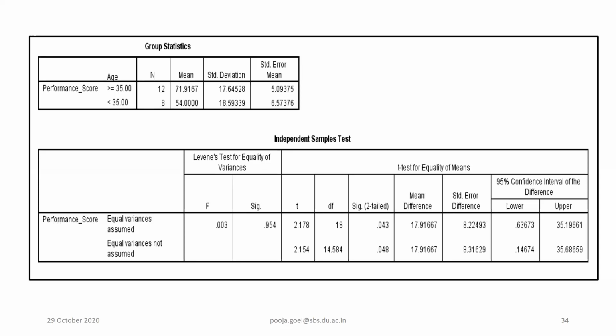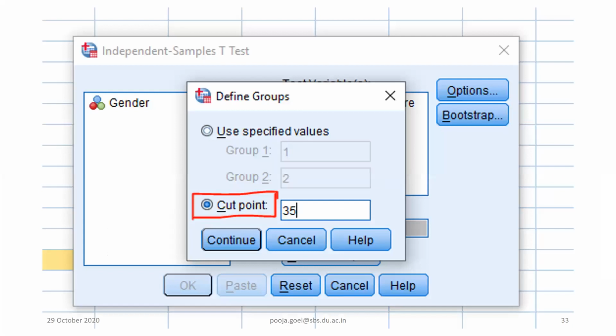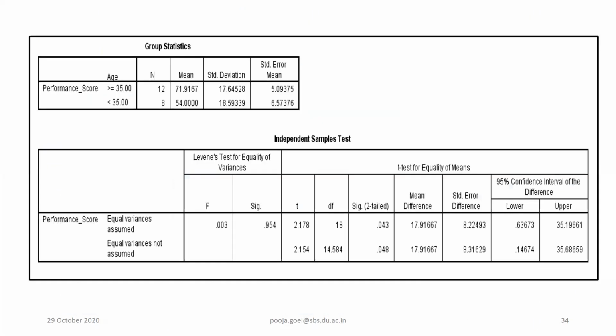That means people of different ages have different performance. See, the t-test will tell you just the difference; it is not going to tell you which one is better. It is just checking the difference. So we can comment using the t-test that yes, there is a difference between the groups, but we are in no position to comment on which group is better. Why am I saying group? Because we have divided the sample into two groups, below 35 and above 35. We are just saying there is a difference between the groups, but which one is better? The t-test cannot say that.